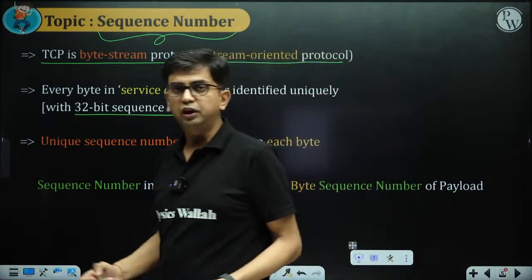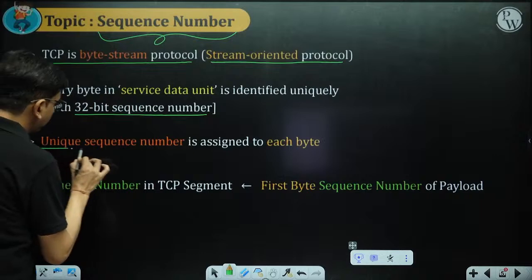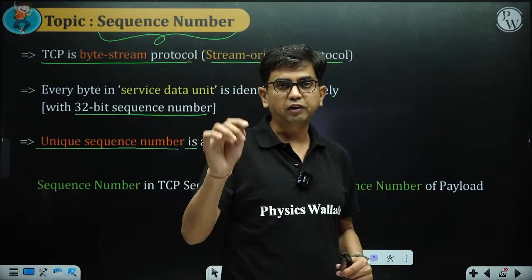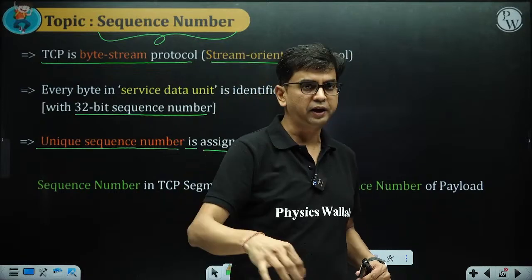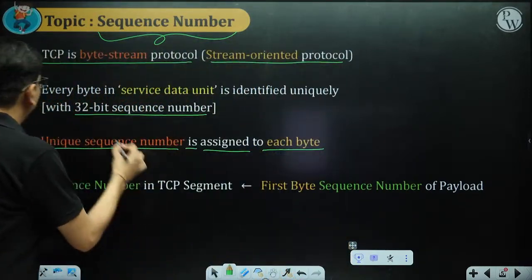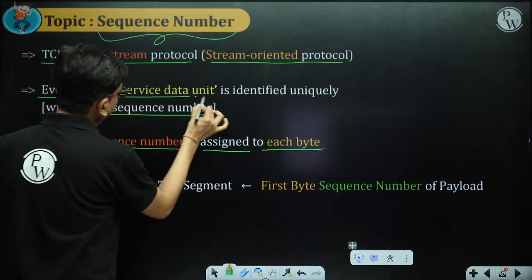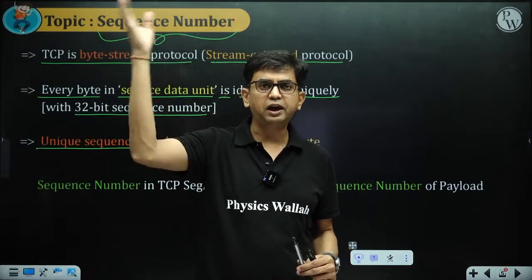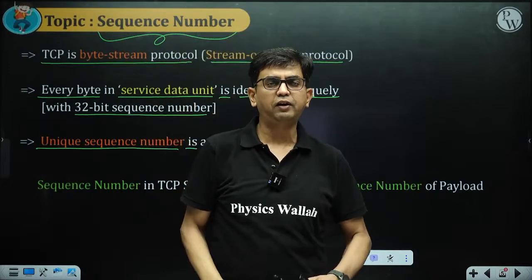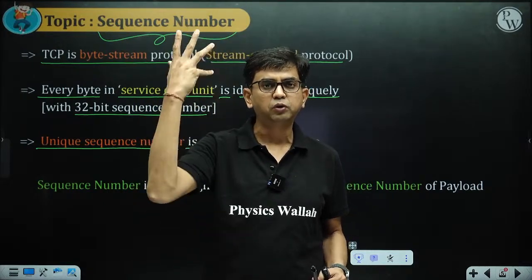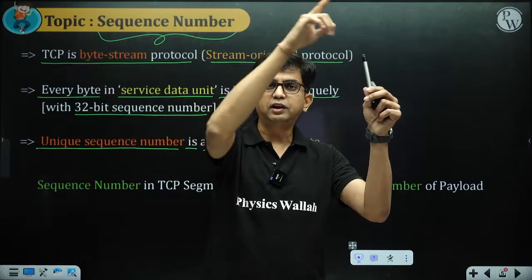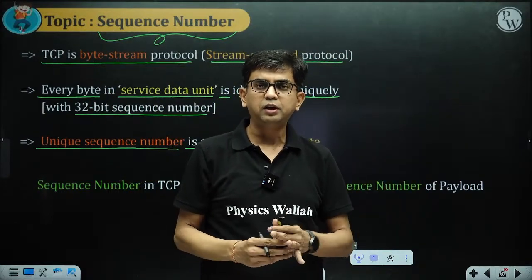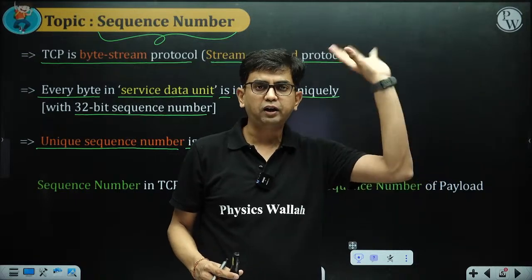There is a question in GATE that a unique sequence number is assigned to each byte, and every byte in the service data unit is identified. We can identify any byte by using that number. If I say byte number 7432, we will count and reach that byte, and it will be in one of the TCP segments, so we can identify it accordingly.